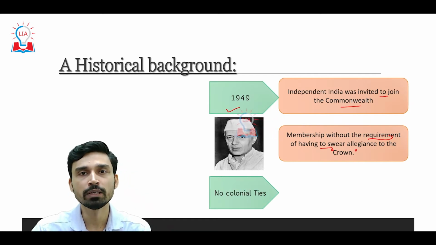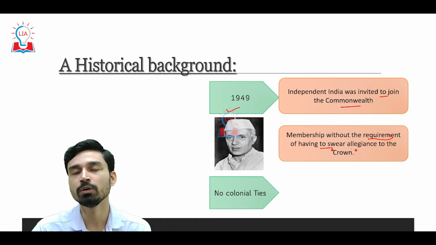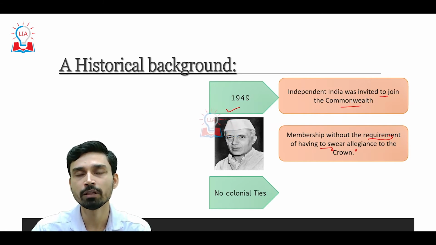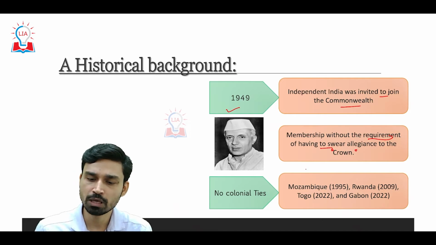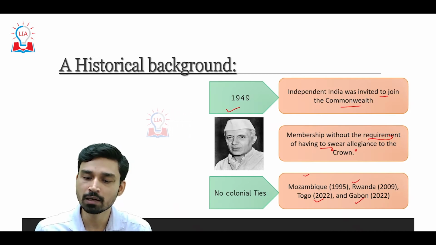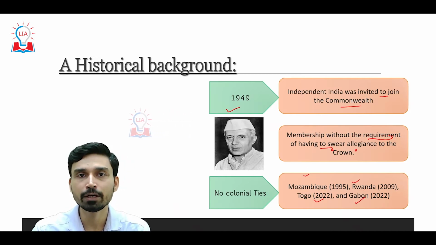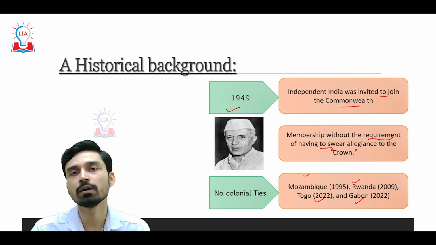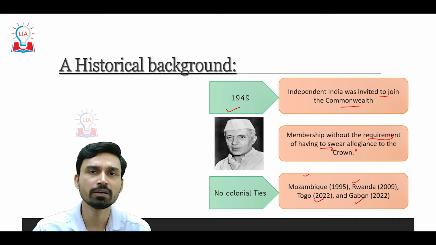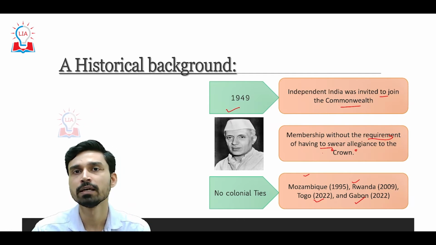Now, it's not only those countries which have been British subjects that are members of the Commonwealth among the 56 members. There are some countries such as Mozambique, Rwanda, Togo and Gabon who do not have any kind of colonial legacy with the British Empire. These countries were colonies of other European countries such as Portugal, France, Belgium and Germany.